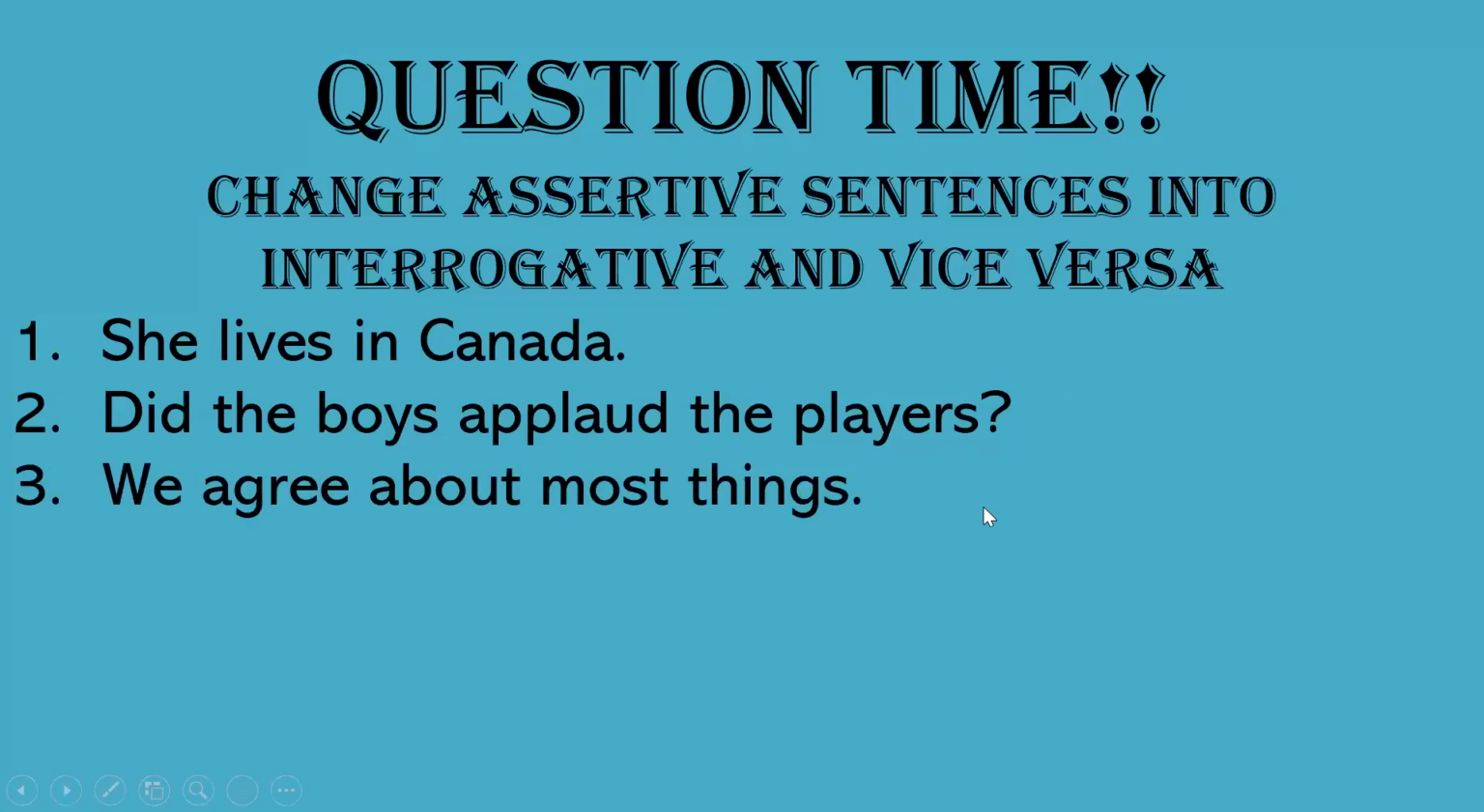Next one. We agree about most things. Alankrita. Didn't we agree about most things? Don't we? Okay, Alankrita, didn't is not suiting here. Don't we agree about most things? Question mark. Because this statement is positive, so my question will be a negative interrogative. So don't means do not.